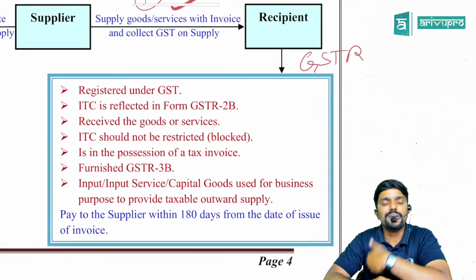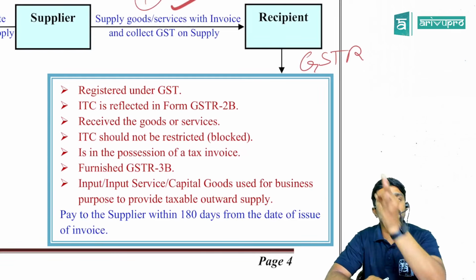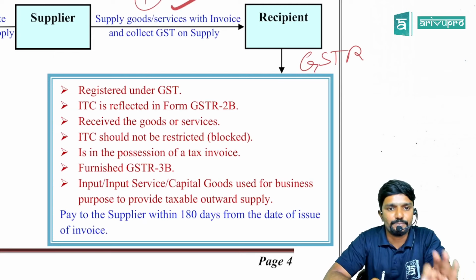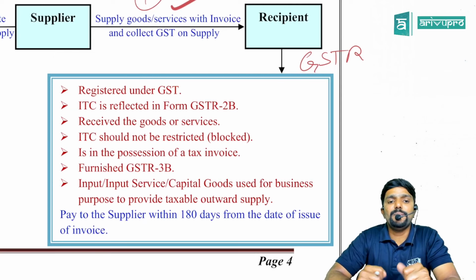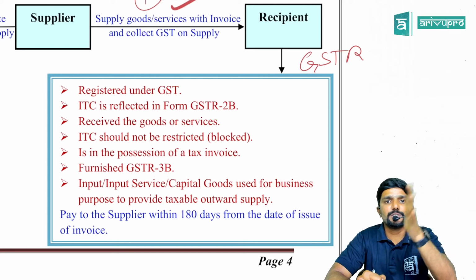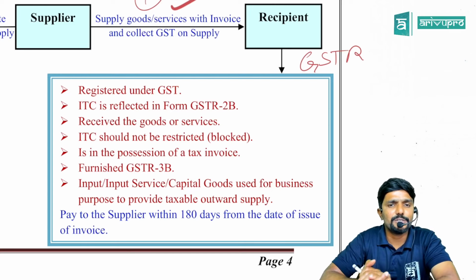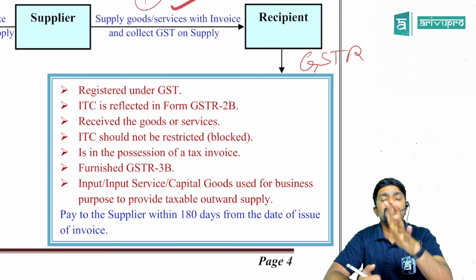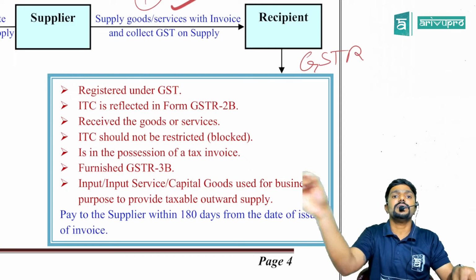Sir, what if the recipient is receiving in installments? Only when he receives the last installment can he claim the entire ITC. No proportionate claim there. Okay, sir. Then the recipient should be in possession of the tax invoice issued by the supplier, or any other document issued by the supplier. Then the recipient should have furnished GSTR-3B. That means the recipient claims the credit by filing GSTR-3B.